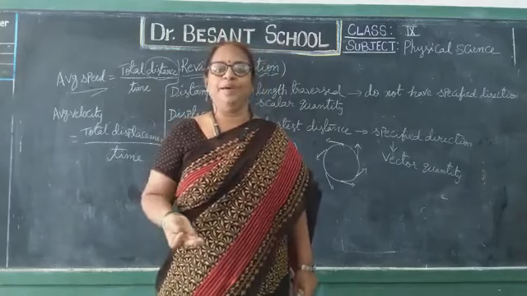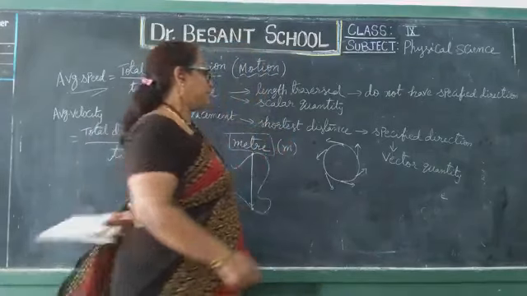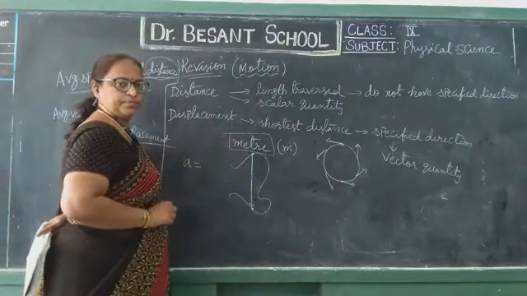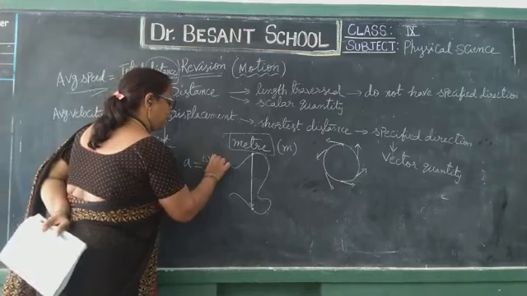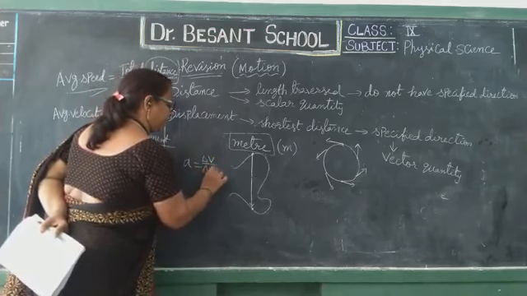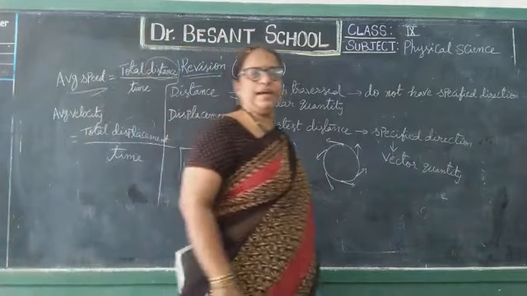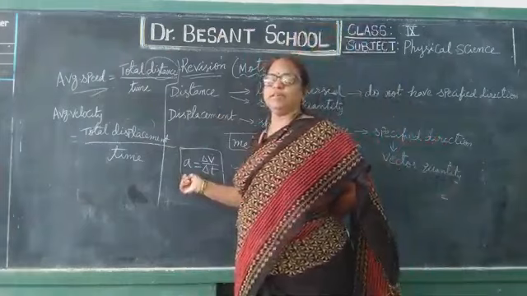Per time. Change in velocity per time is called acceleration, where the formula is, acceleration is represented with A, change in velocity, change with delta, velocity is V, delta V by delta T. Change in velocity by change in time. That is called acceleration.